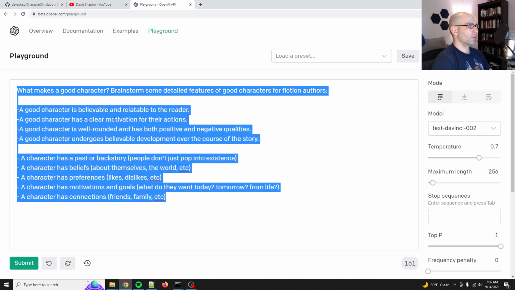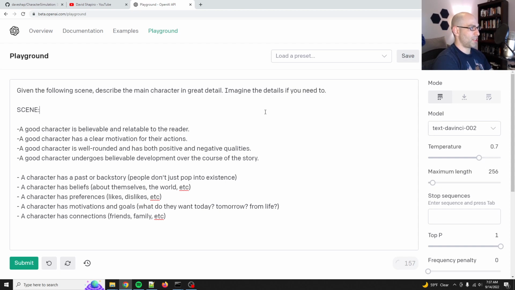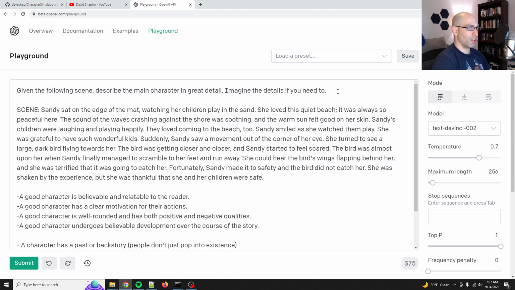Let's say, given the following scene, describe the main character in great detail. Imagine the details if you need to. All right, scene. So there's the scene. Let's see. Figure out the following.